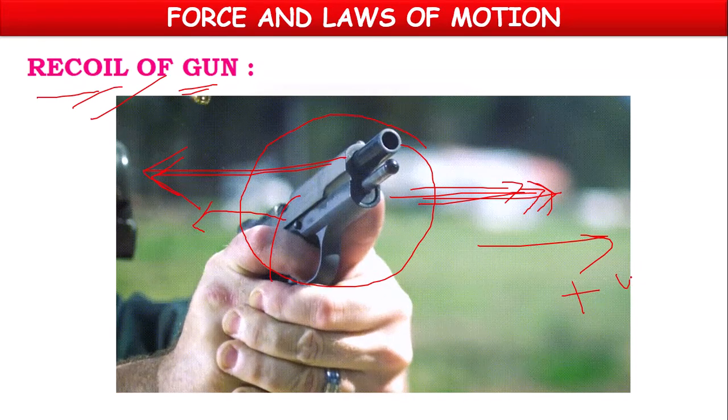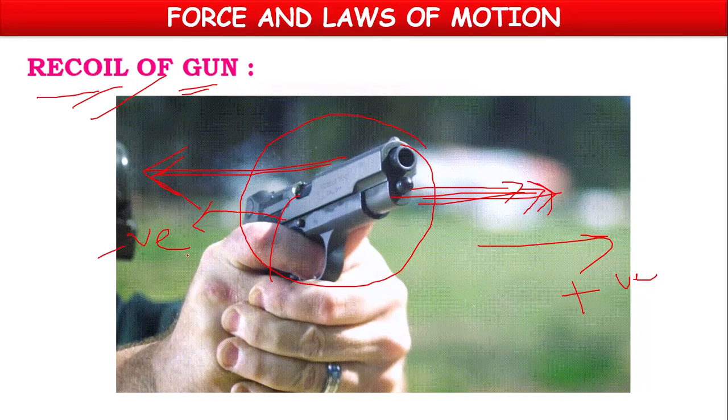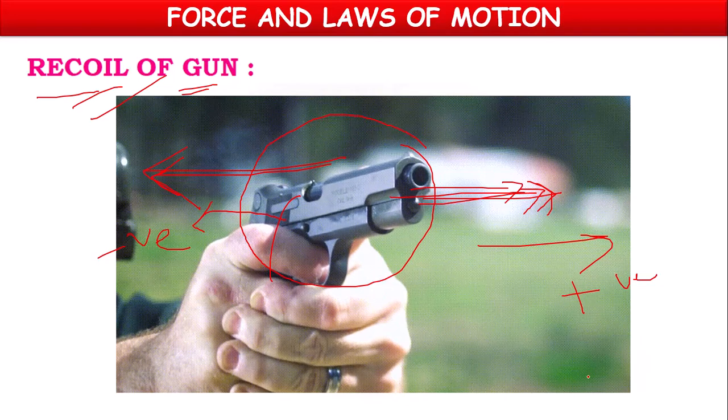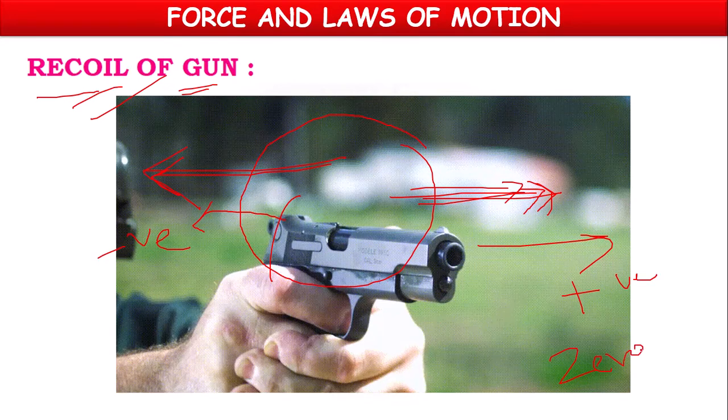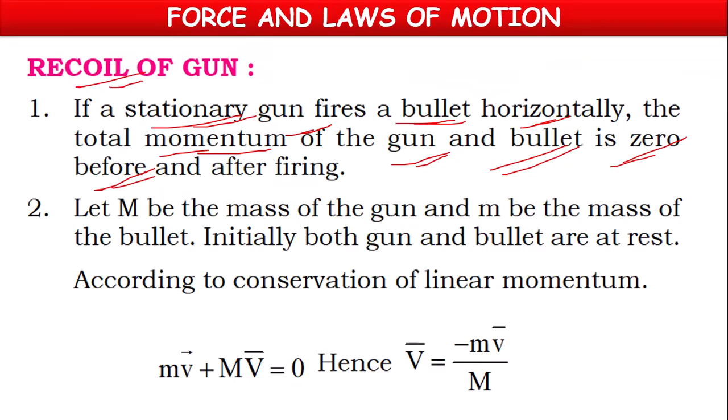One will be positive, another will be negative. Both will cancel one another, and again the total value will become zero. So before firing and after firing, total momentum will be zero. Means total momentum does not change.